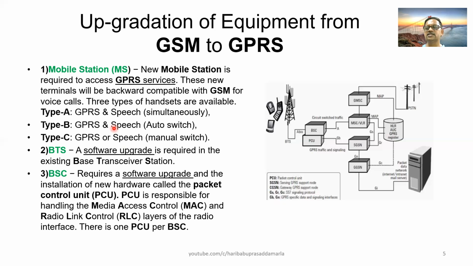Whenever a voice call is activated or there is an incoming call, automatically the data will be disconnected. Generally, it can be configured the other way also, but mostly it is configured so that speech will have precedence over data communication.